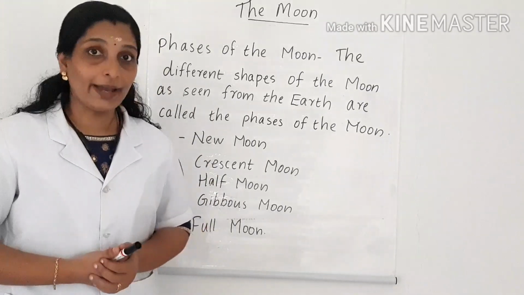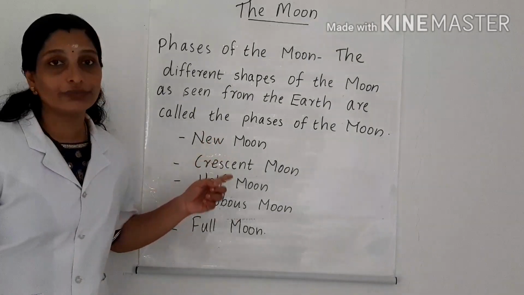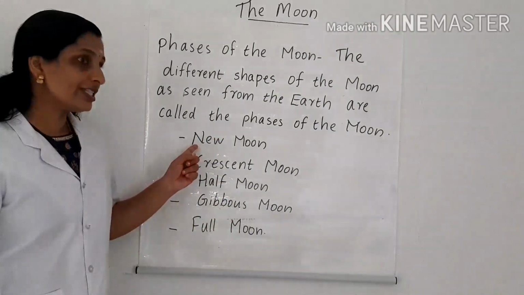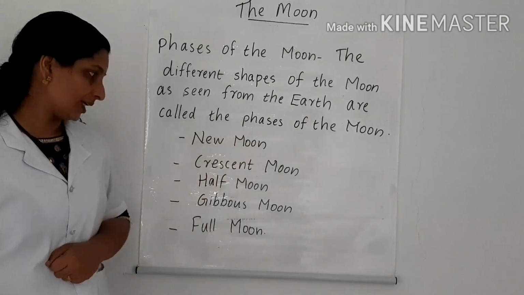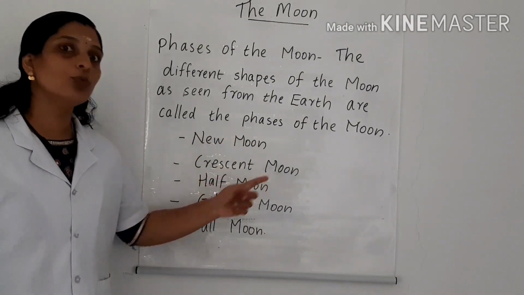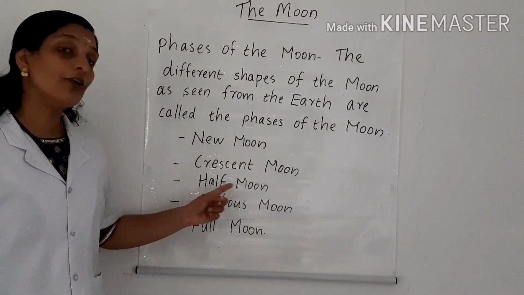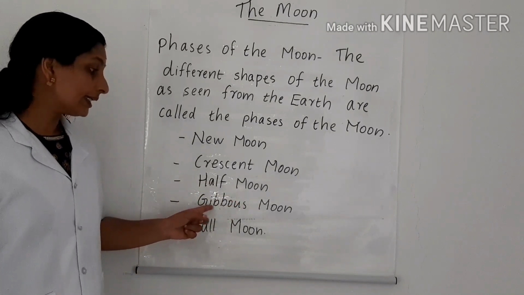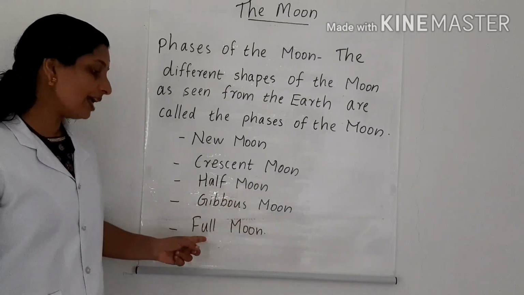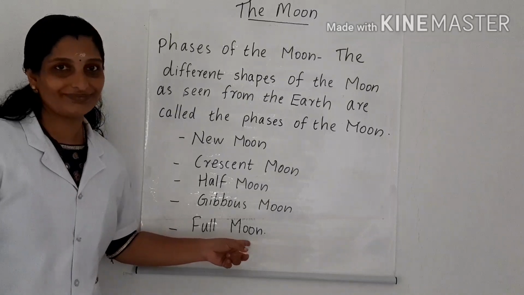Next we learned about different phases of the moon. The first phase, new moon. Second phase, crescent moon. Third, half moon. Fourth one, gibbous moon. And the last one, full moon.